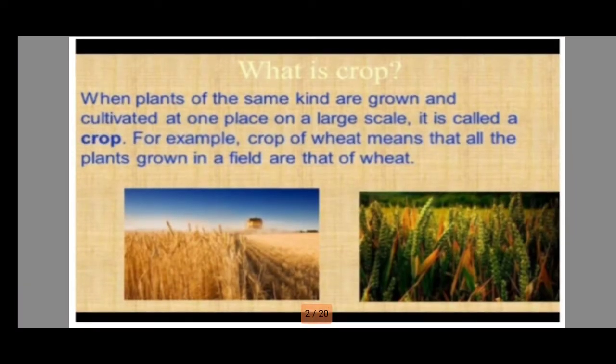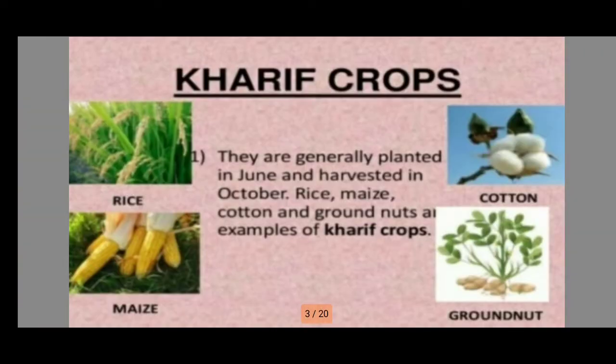First of all, what is a crop? When plants of the same kind are grown and cultivated at one place on a large scale, it is called a crop. For example, a crop of wheat means that all of the plants grown in a field are wheat.